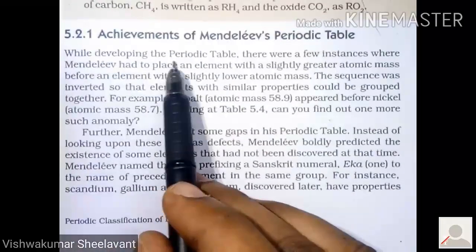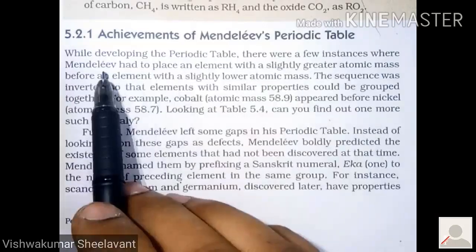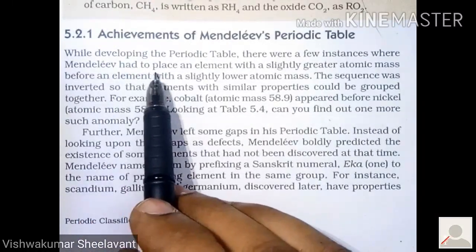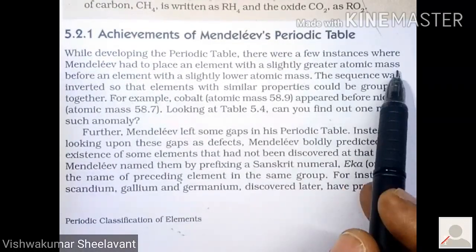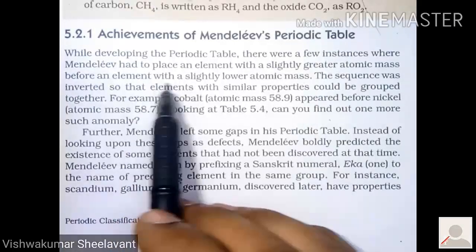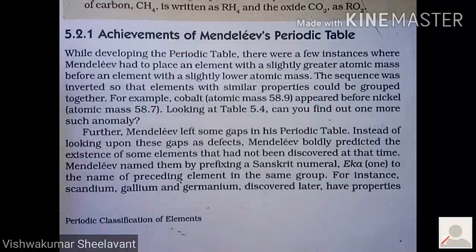While developing the periodic table, there were a few instances where Mendeleev had to place an element with slightly greater atomic mass before an element with slightly lower atomic mass. Now see here. In the beginning, we learned that elements were arranged in the increasing order of their atomic masses.